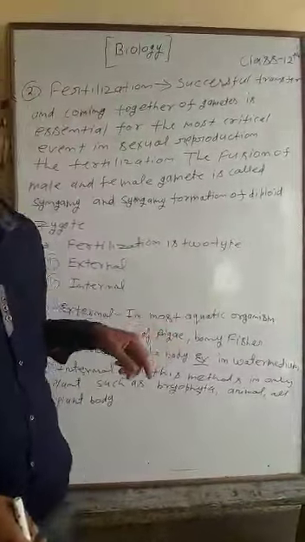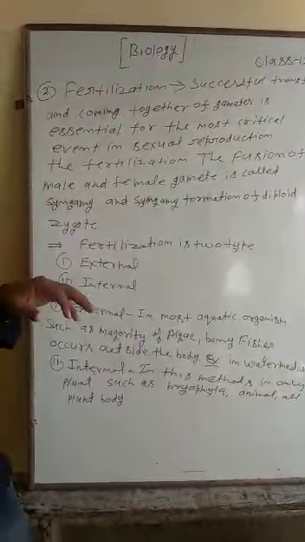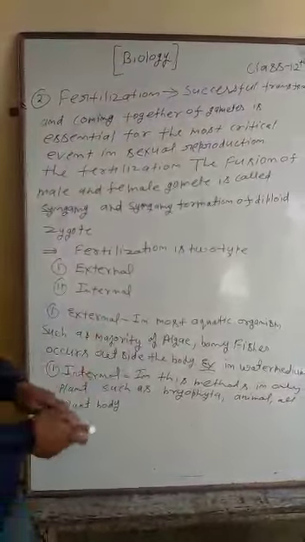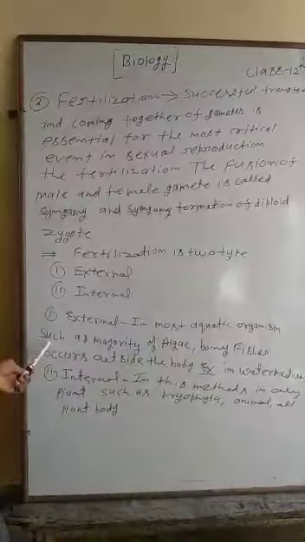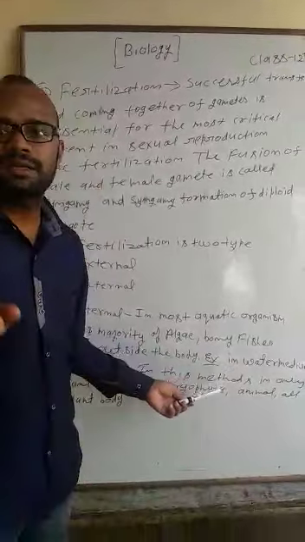In most aquatic organisms, such as the majority of algae and bony fishes, fertilization occurs outside the body, in water.